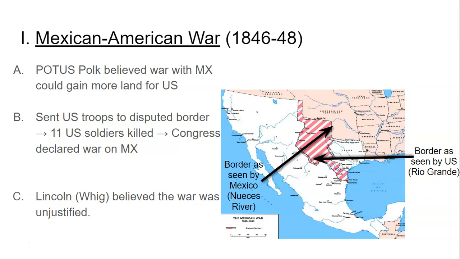However, there were some people in Congress, like Abraham Lincoln of the Whig Party, who believed that the war was really just caused by Polk, and Polk wants to expand slavery to any land that is added. So, yes, we are going to have this war, but it's important to know that some people, especially people from the North, anti-slavery people, they are against this war from the start.